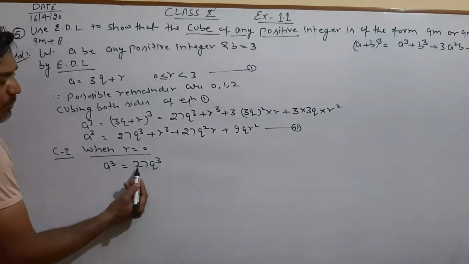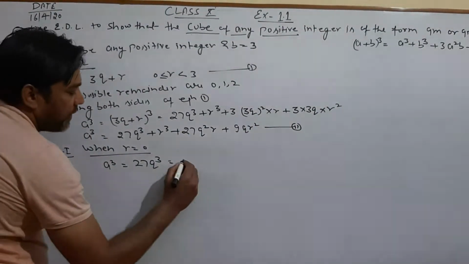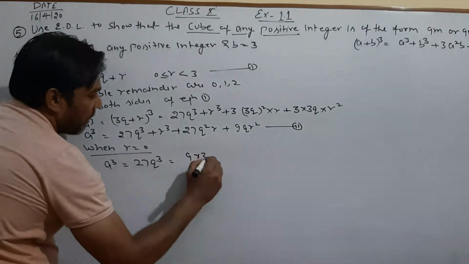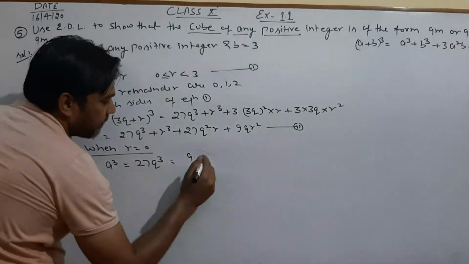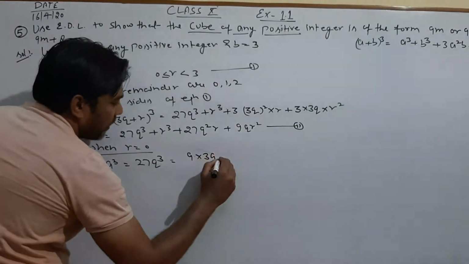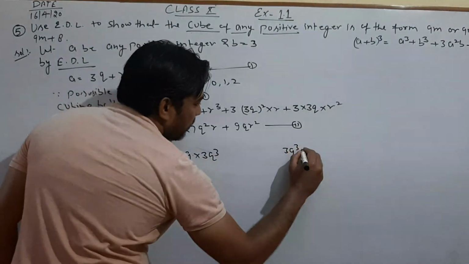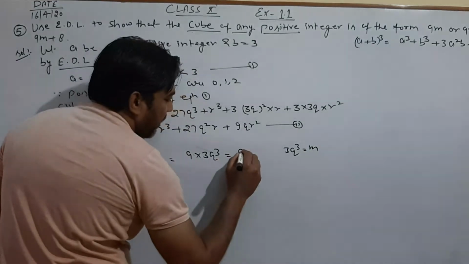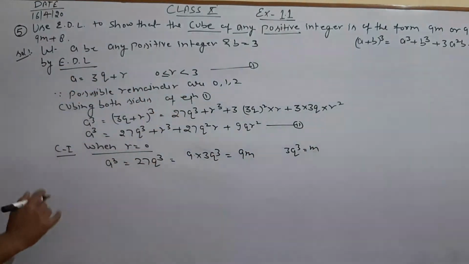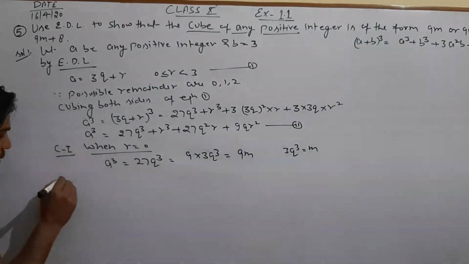So you get only 27q cube, which equals 9 multiplied by 3q cube, and 3q cube is taken as m, so it would be 9m.